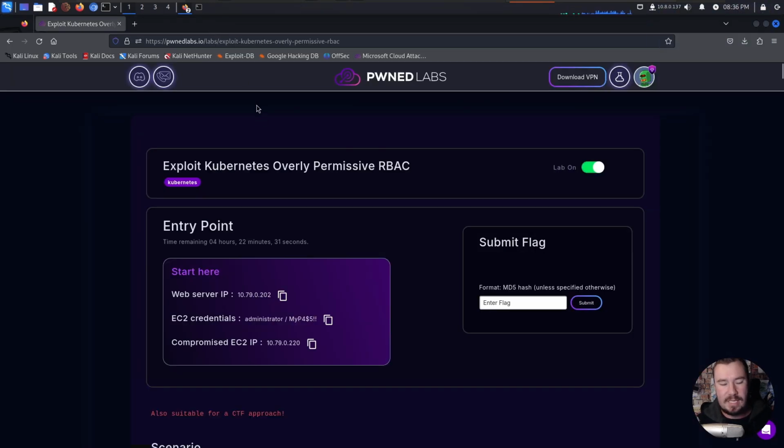But here is the lab that we are going through, exploiting Kubernetes overly permissive RBAC. We're given a little bit of a starting point, but here's the thing. We do have some prerequisites that I would recommend you know before we dive into this lab. If you don't know them, I'm going to do my best to explain the prerequisites for you. Number 1, basic Linux knowledge. We're going to do this entire lab, this entire kind of mini course using Linux, specifically Kali Linux.